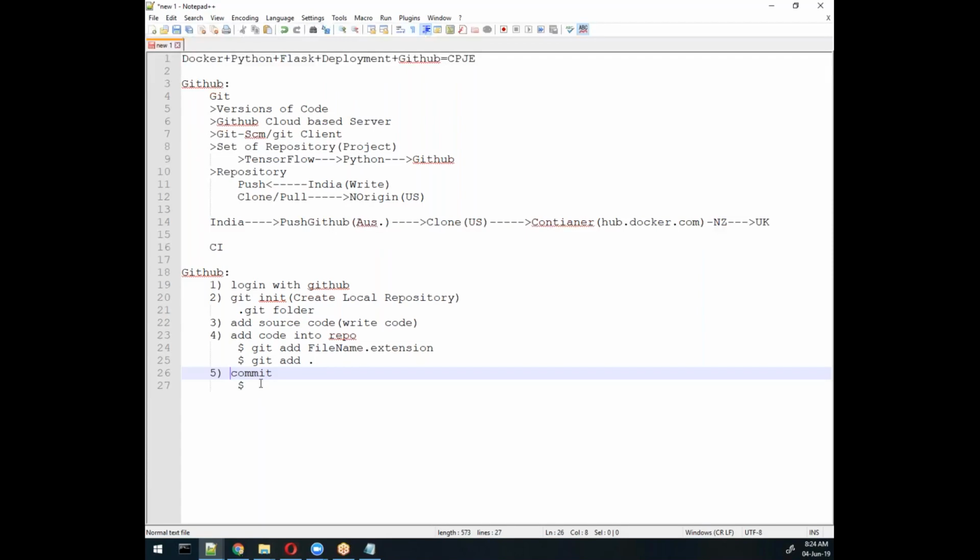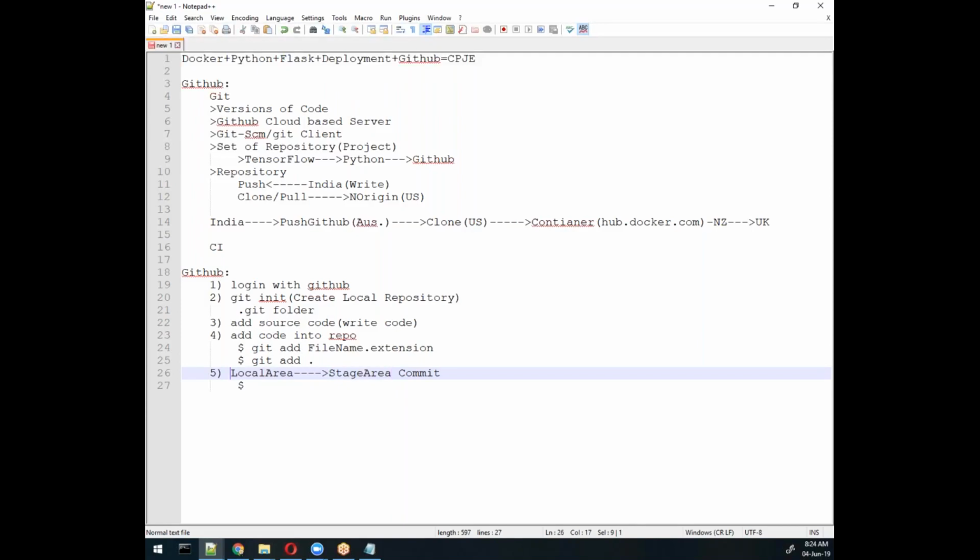Yes. So basically, commit will help us to move from the local area to the stage area, and this area is especially ready to move to our remote machine. That's why we use this stage area.